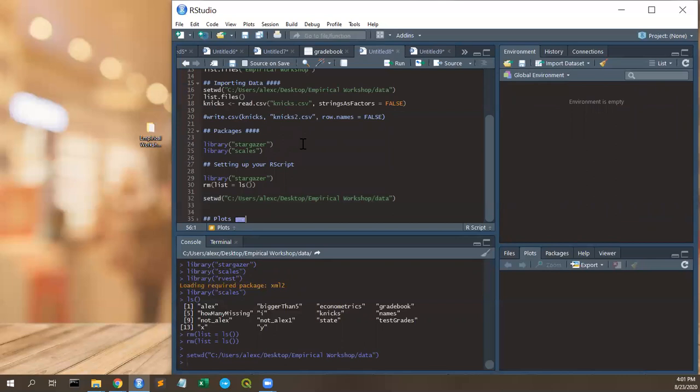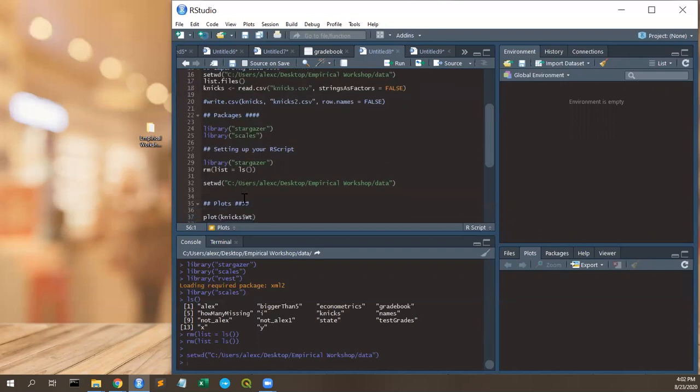And now let's talk a little bit about plotting. R has super powerful plotting capabilities. We're not going to go over all of them, and we're not going to spend too much time on them, but I'd like you to know some of the basics. So I've put some information here. In the slides, we talk about ggplot2, which is a pretty powerful plotting package that people have made, but I'm just going to stick with the basics and that Scales package. That Scales package allows you to use opacity, so you can plot 2 points over each other and you can kind of see through both of them.